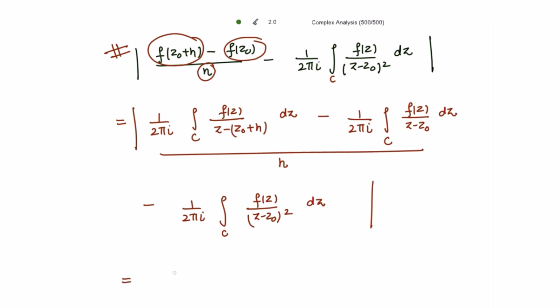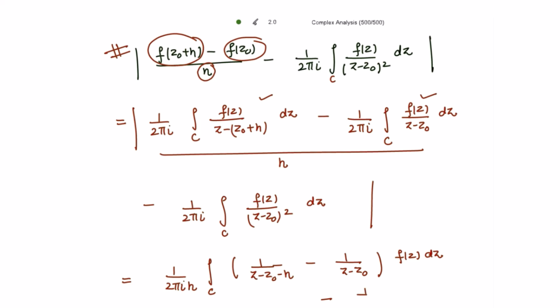So this is equal to, let's take 1 divided by 2 pi iota common from these two terms. So the integration of, I'm writing here 1 divided by z minus z naught minus h minus 1 divided by z minus z naught, and writing here f of z dz, also divided by h, then minus second term 1 divided by 2 pi iota the integral of f of z divided by z minus z naught whole square dz, and then having its mod.